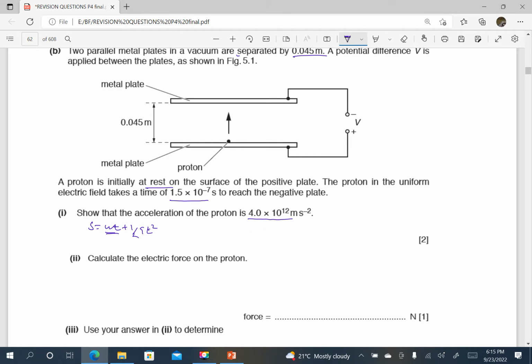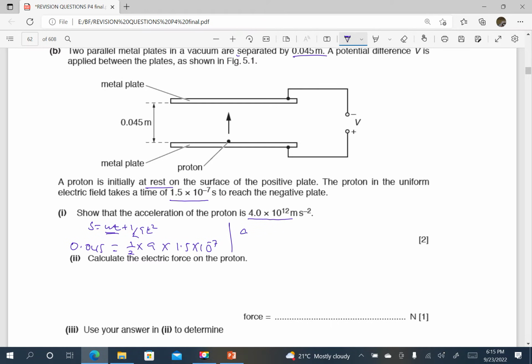This distance is 0.045. This will be equal to a half times the acceleration times 1.5 times 10 power negative 7, squared.